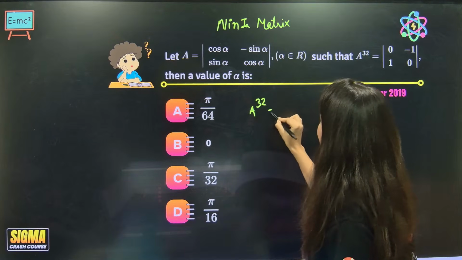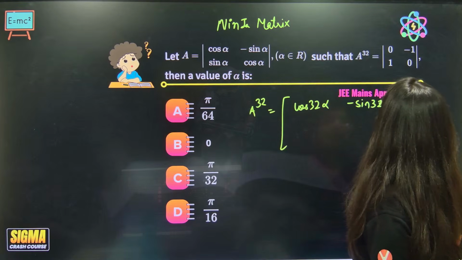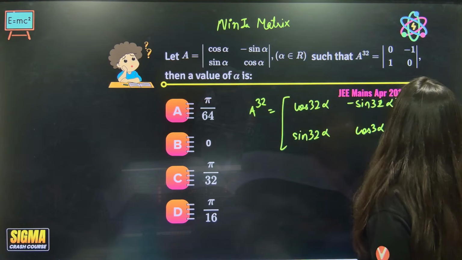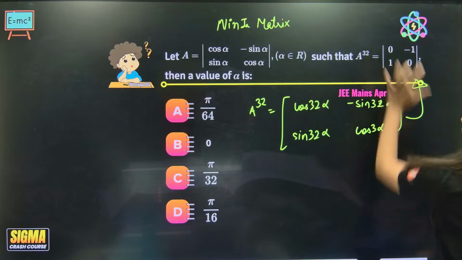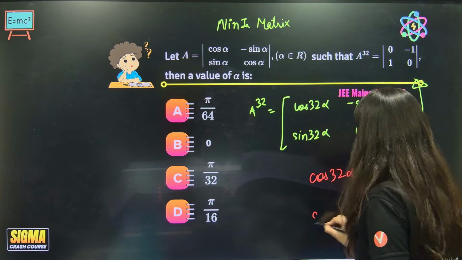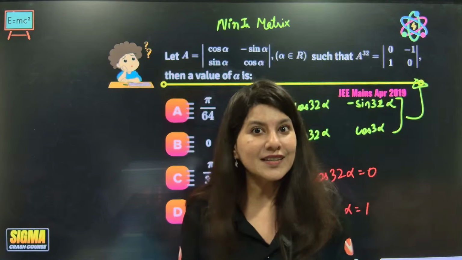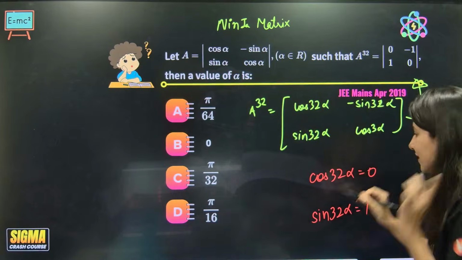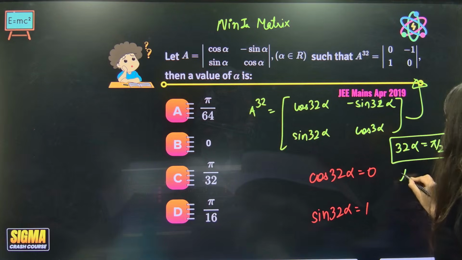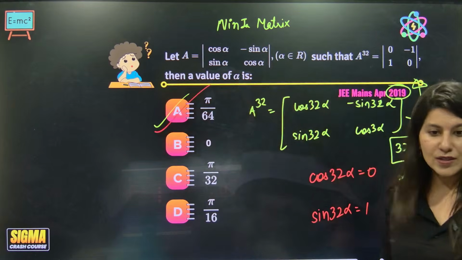A power 32 will be cos 32 alpha minus sine 32 alpha, sine 32 alpha, cos 32 alpha, equal to this matrix. So cos 32 alpha is 0 and sine 32 alpha is 1. When exactly is cos theta 0 and sine theta 1? When theta is pi by 2, that means 32 alpha should be pi by 2. So alpha will be pi by 64. Now this is a JEE Main April attempt 2019 question for you.